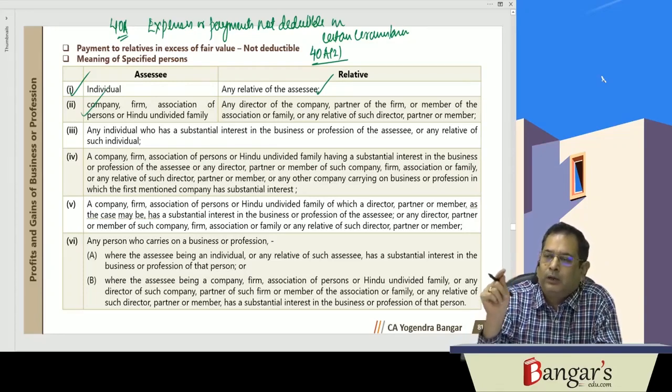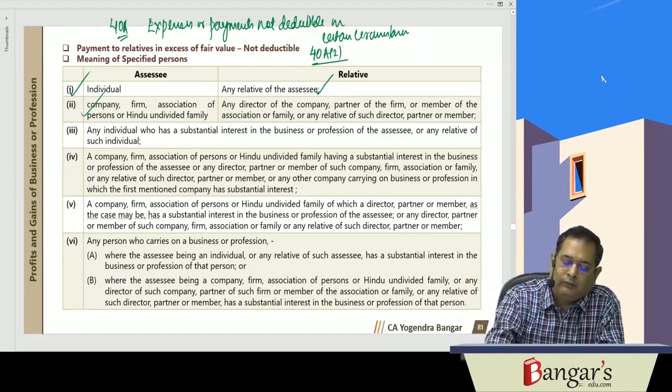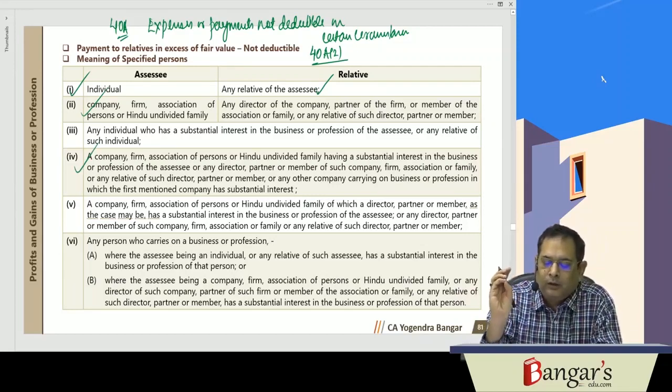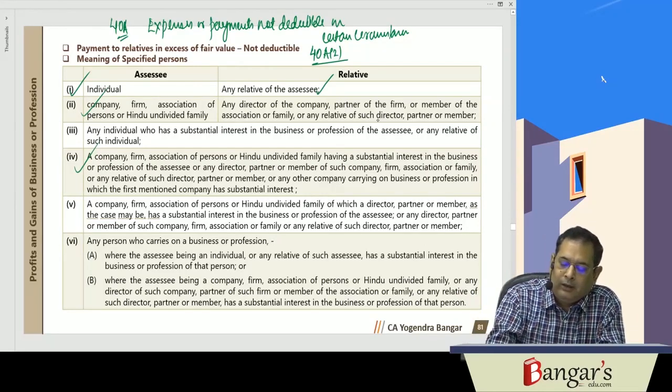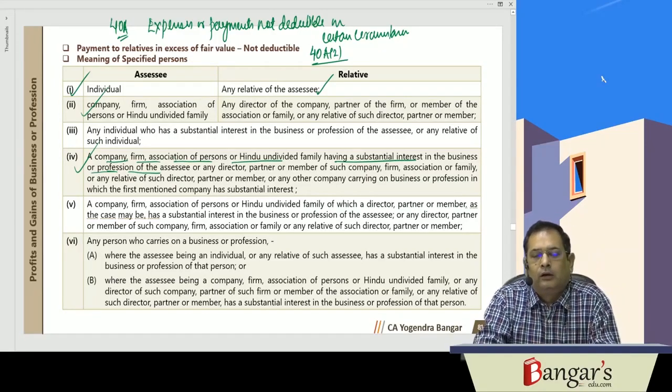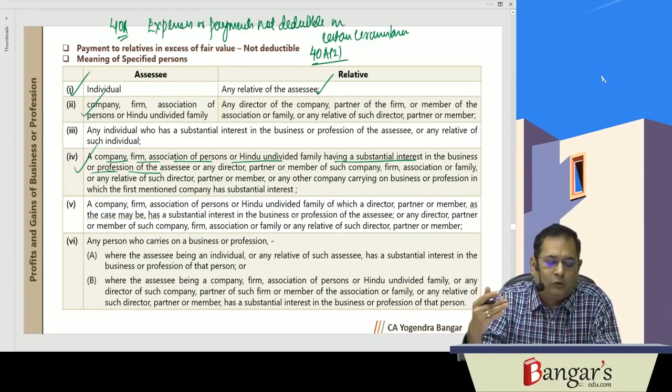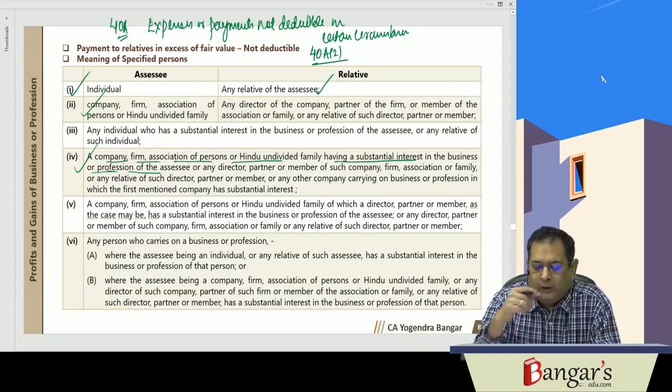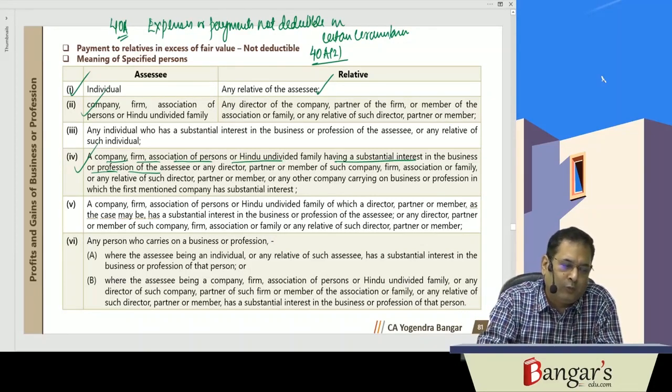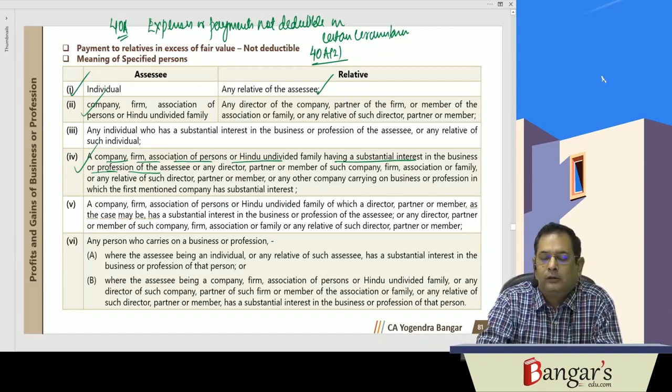In case of any company, firm, AOP or Hindu undivided family having substantial interest in the business or profession of the assessee, if payment is made to these company, firm, AOP or HUF, or to the directors or their relatives of that company, partners or relatives of the firm, or members of the AOP or HUF or their relatives, it will be disallowed.